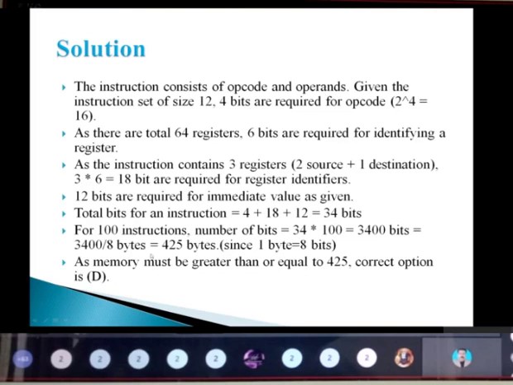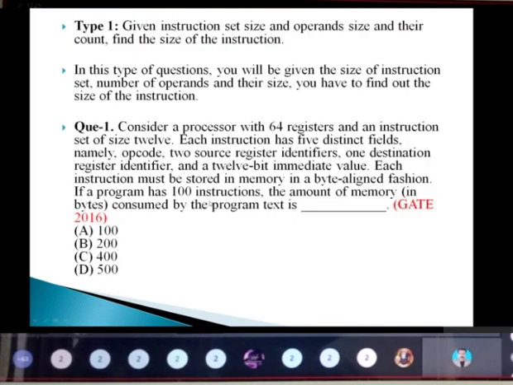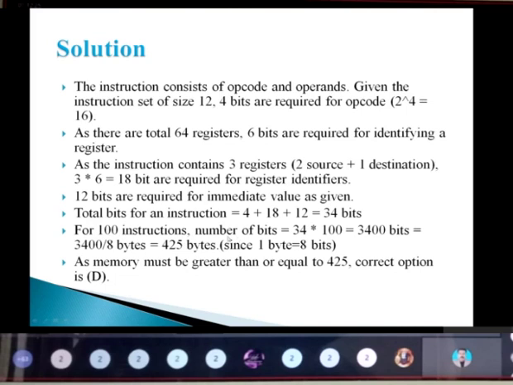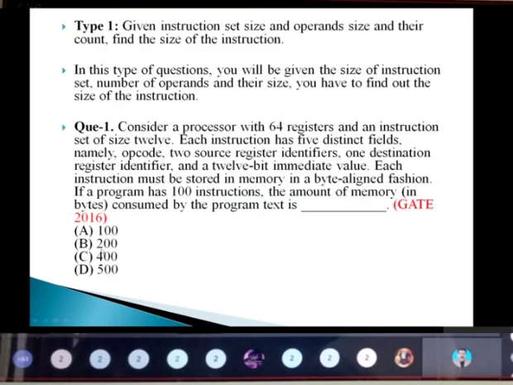But this is for only a single instruction. But in my question, how many instructions have they given? 100 instructions they have given. So for 100 instructions, the number of bits will be 34 into 100. So it will be 3400 bits. So 1 byte equals 8 bits. So in terms of bytes I need to calculate, this number of bits divided by 8. So that will be what now? 425 bytes.